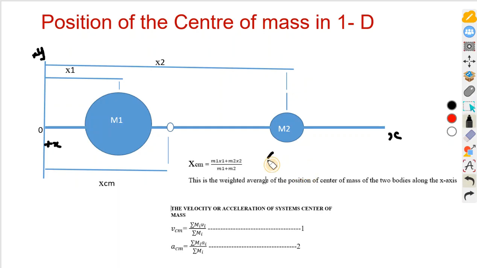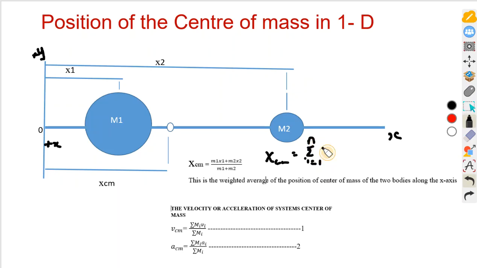Of course, the number of masses can be up to 3, up to 4, so we say summation from i equals 1 to a number we don't know, it can be 10, so 1 to, let's say, n.